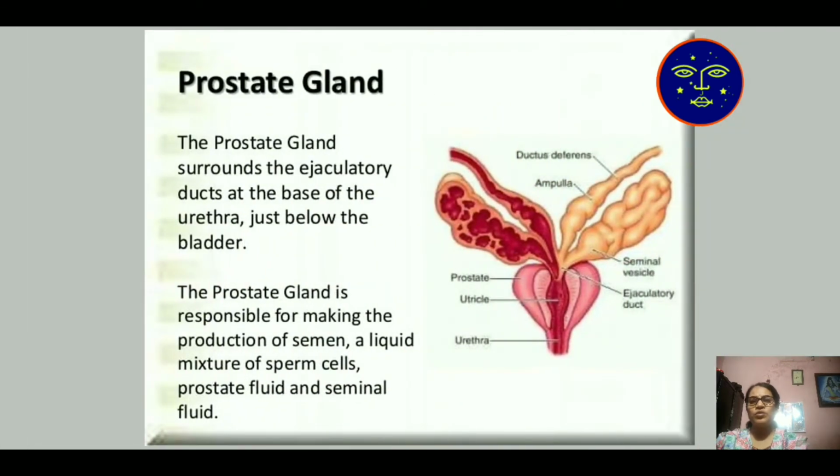Next, the prostate gland. The prostate gland surrounds the ejaculatory ducts at the base of the urethra. The urethra means your urinary passage. In the male reproductive system, the prostate gland is present just below the urinary bladder. The prostate gland is responsible for the production of semen, a liquid mixture of sperm cells and seminal fluid.